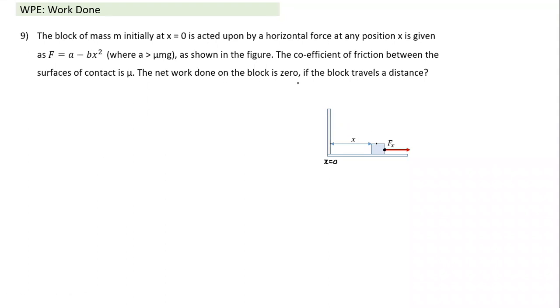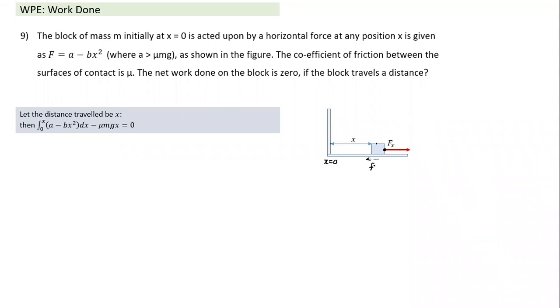So the same question can be worded in a different way. Now what is the distance x over which work done is 0? At the distance traveled x, what is the work done? Two forces: this force is doing work and the friction force also is doing work. This force is a variable force, the friction force is a constant force, and friction force is equal to mu mg here. So we write both the forces.